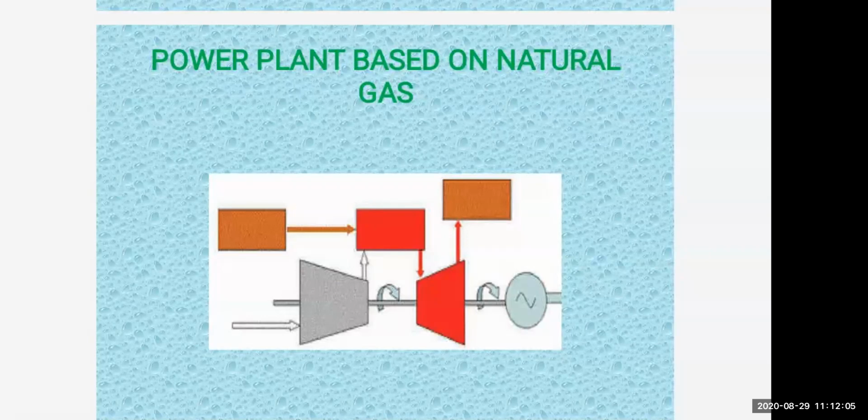The efficiency of this type of power generation is higher than that of a power plant based on coal. You have studied coal also, but the efficiency is more in natural gas, right? Moreover, since natural gas does not contain sulfur, burning of natural gas results in less pollution. Whereas if you're using coal, what was the drawback? It creates pollution of air. Understood? So that is the difference here.